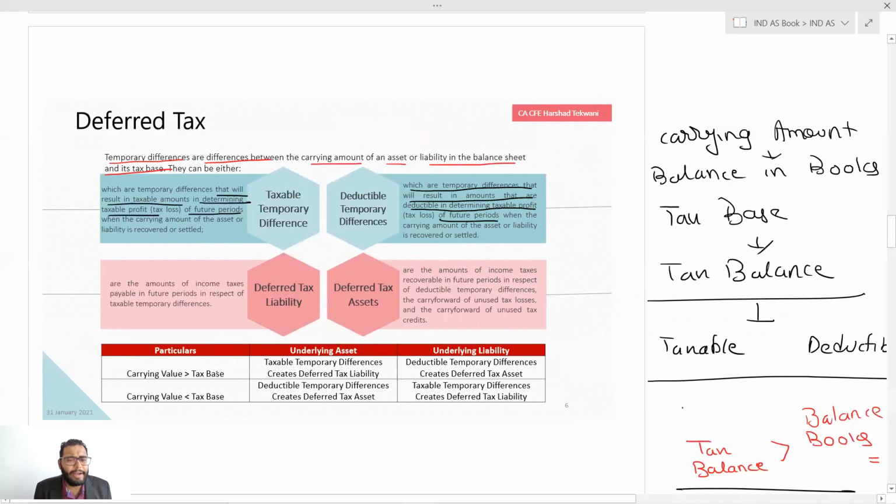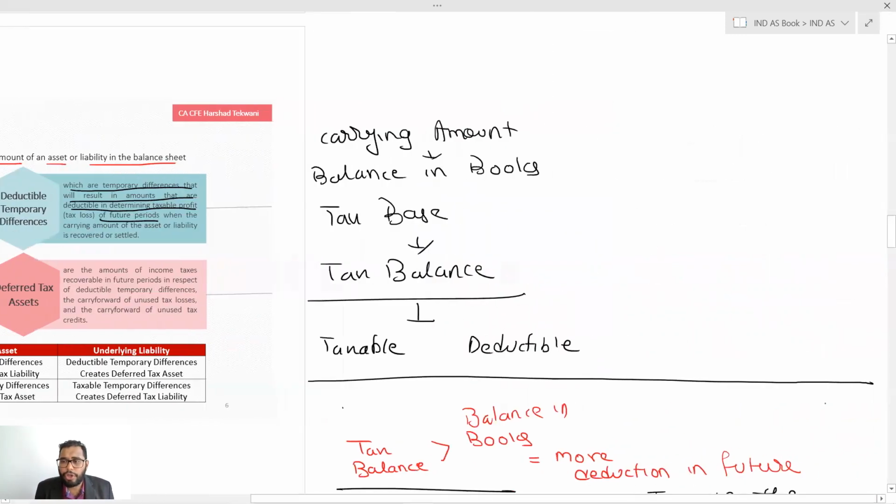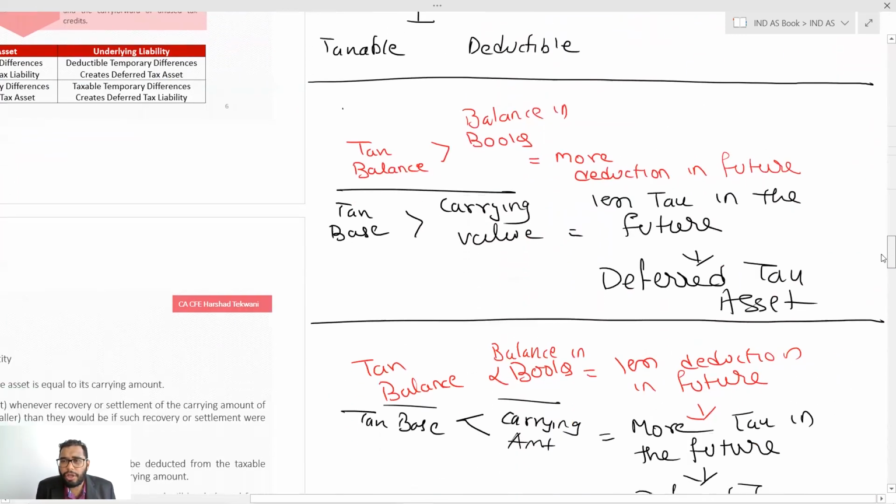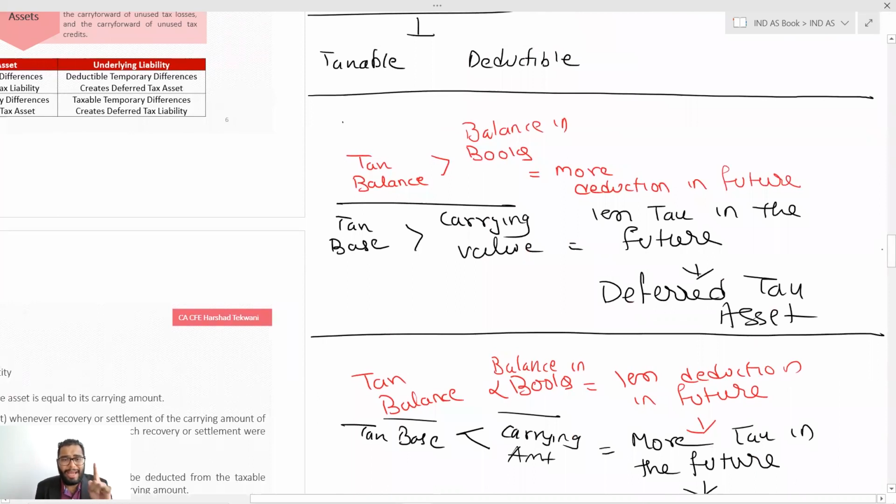Now, I have presented a table over here where carrying value is more than the tax base. Then for an asset, as of now we are talking only about assets. Here the balance which we are talking about is for asset, only asset.